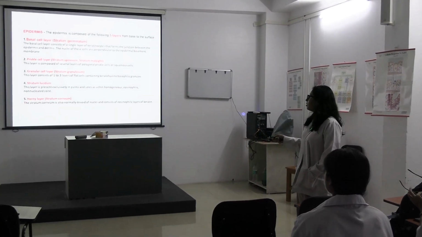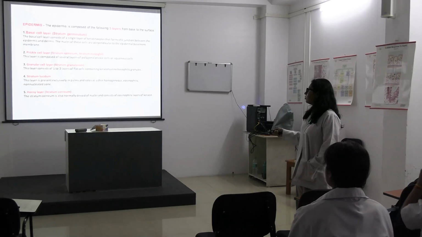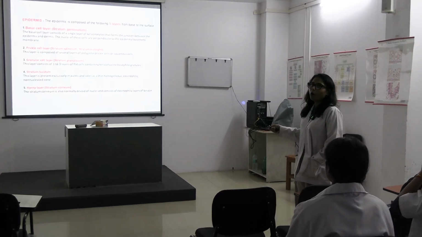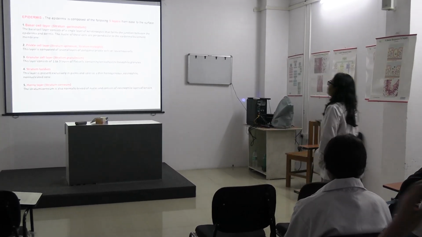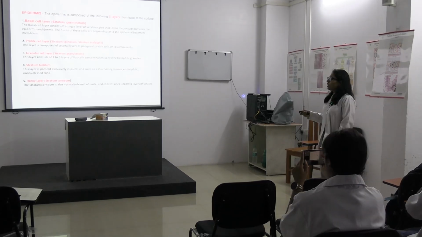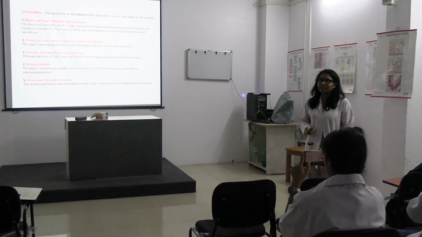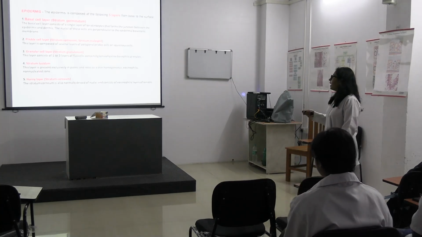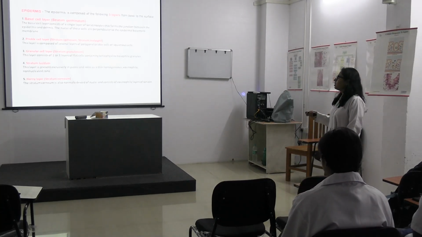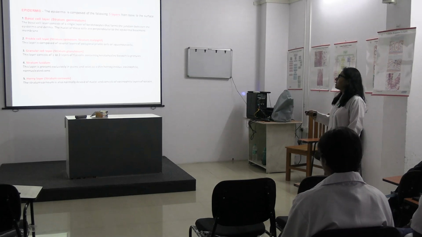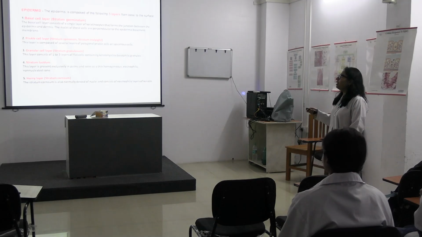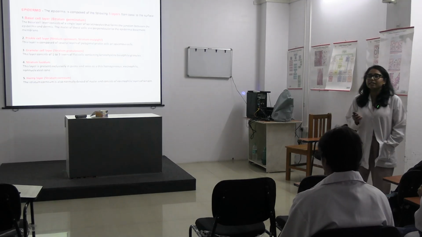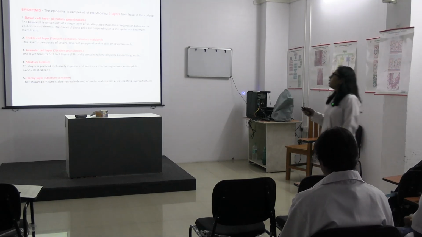Okay, and what? Stratum corneum. So, which is the superficial most layer? Superficial is basal cell layer. It is evident from the name itself, it's the basal layer, right? So, superficial is stratum corneum, followed by lucidum in palms and soles, then granulosum, spinosum and germinatum or basal cell layer, okay?